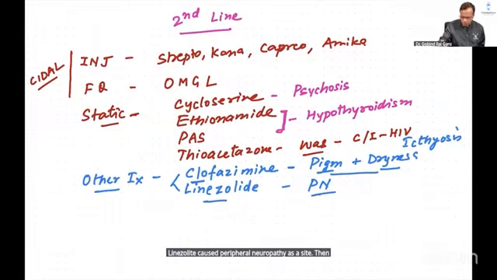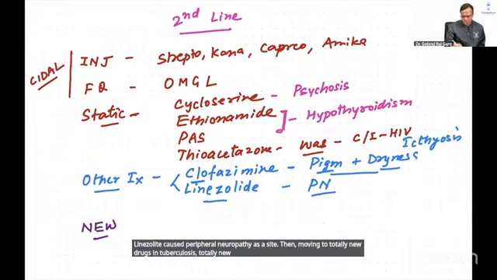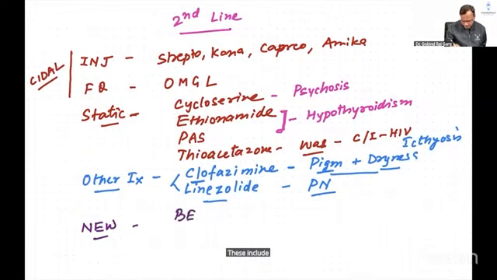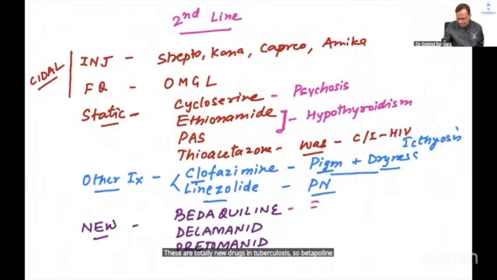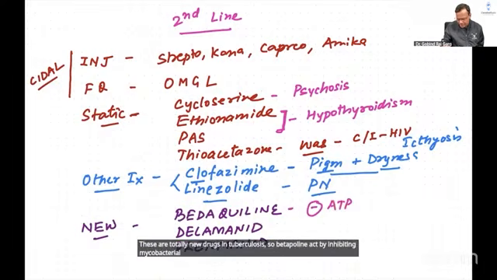Then moving to totally new drugs in tuberculosis. These include bedaquiline, delamanid, and pretomanid. These are totally new drugs in tuberculosis. Bedaquiline acts by inhibiting mycobacterial ATP synthesis.